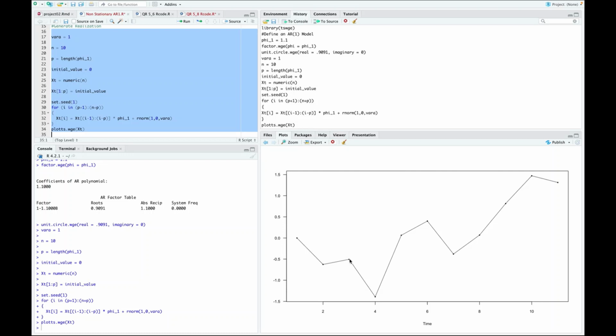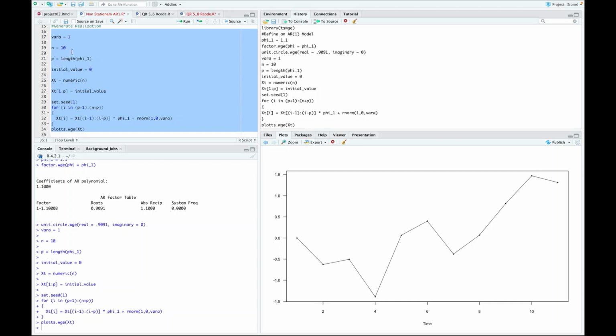But then in the next iteration, it was 1.1 times this one, and we got a random noise component that took us down here. But eventually over 10, the random noise was such that you had more positives than negatives, and it eventually brought it up. And at some point, it kind of reaches a critical mass, and it's really hard for it to turn around again because you keep multiplying it by 1.1. So this is 1.1 times this, so it starts up a little bit higher, and it's got a random noise component that was positive in this case.